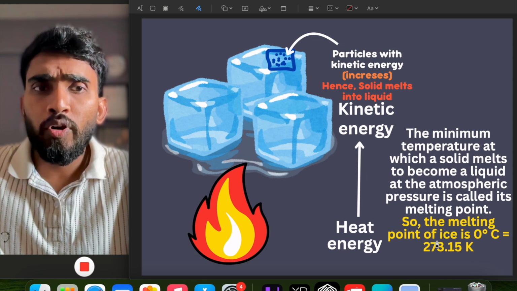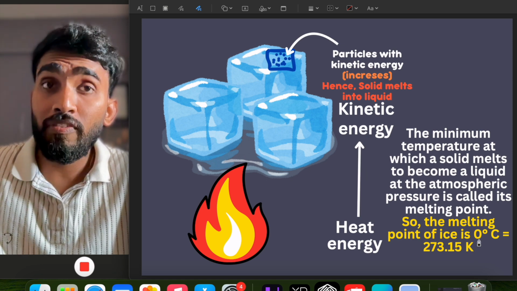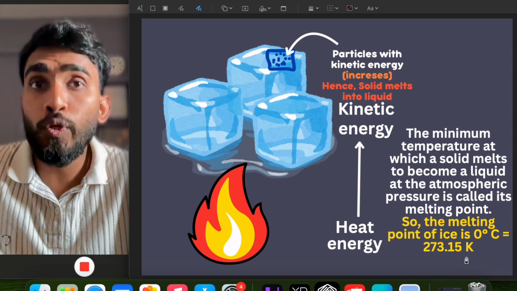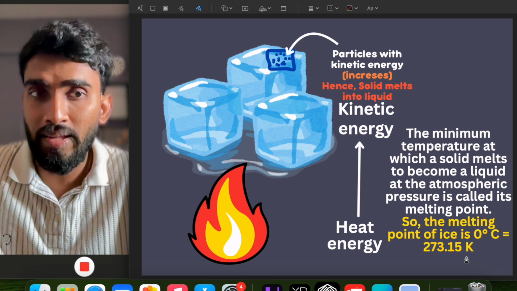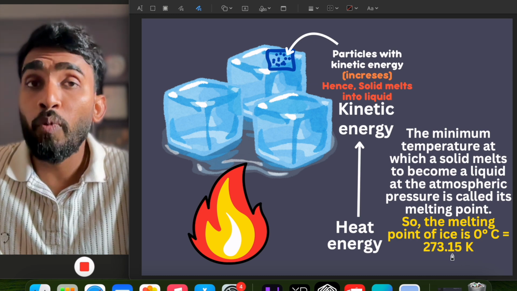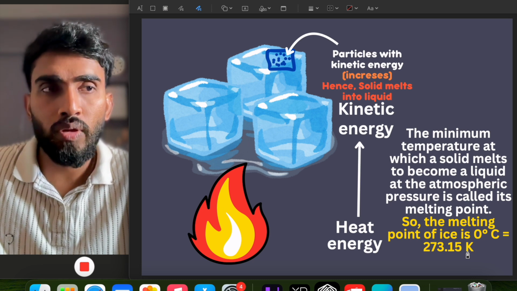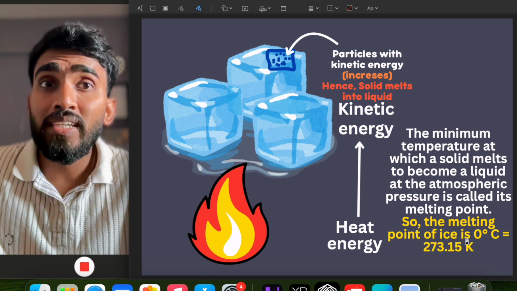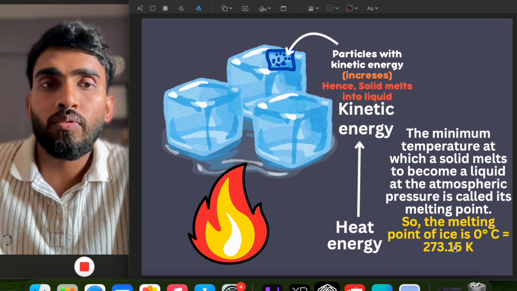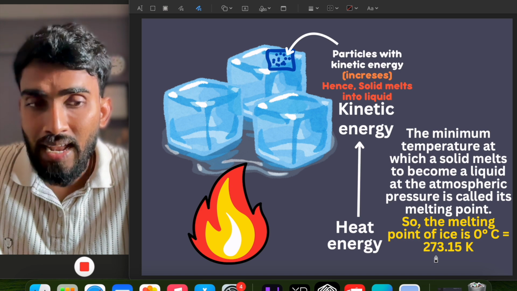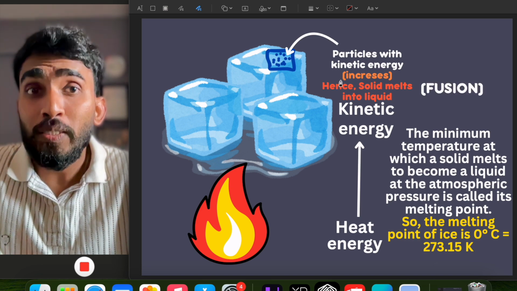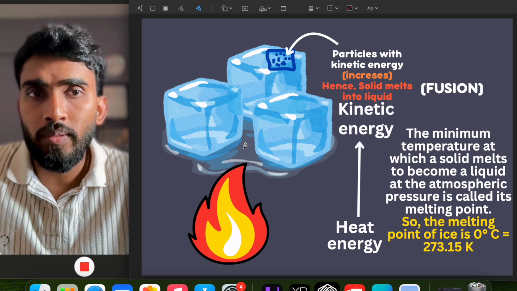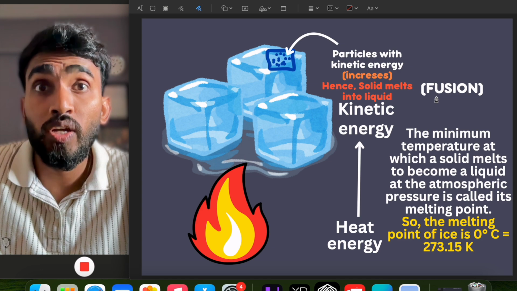So the melting point of ice is 0 degrees Celsius, and if we convert this 0 degrees Celsius into the Kelvin scale, Kelvin being the SI unit of temperature, it will be 273.15 Kelvin. Approximately, we will take it as 273 Kelvin. So the melting point of ice is 0 degrees Celsius, or also we can say it is 273 Kelvin. This process in which a solid changes into liquid is called fusion.